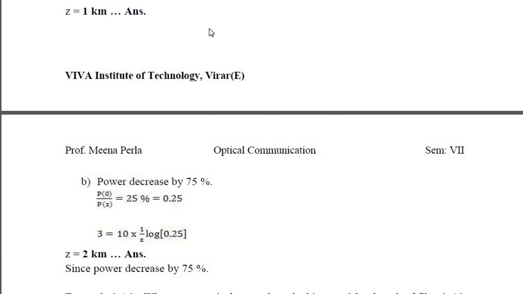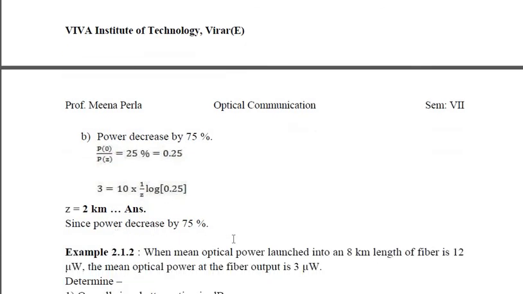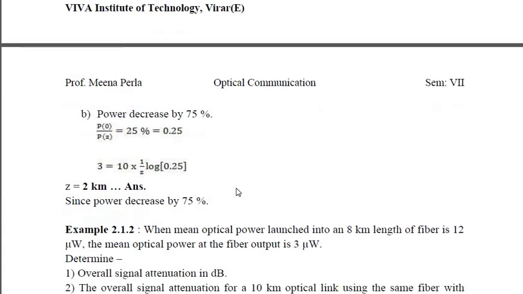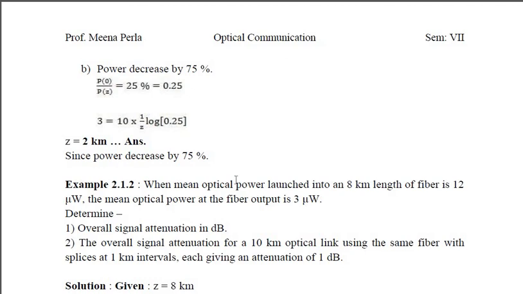The second numerical is somewhat similar, but they have asked it in a different fashion. When the mean optical power launched into an 8 kilometer length of fiber is 12 microwatt, the mean optical power at the fiber output is 3 microwatt. Determine the overall signal attenuation in dB.